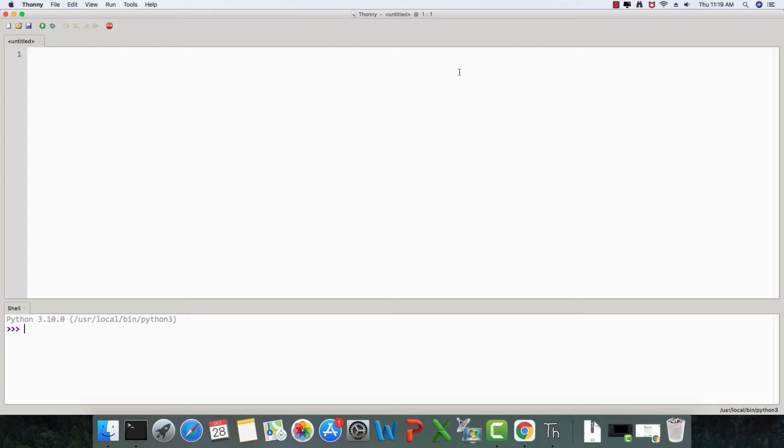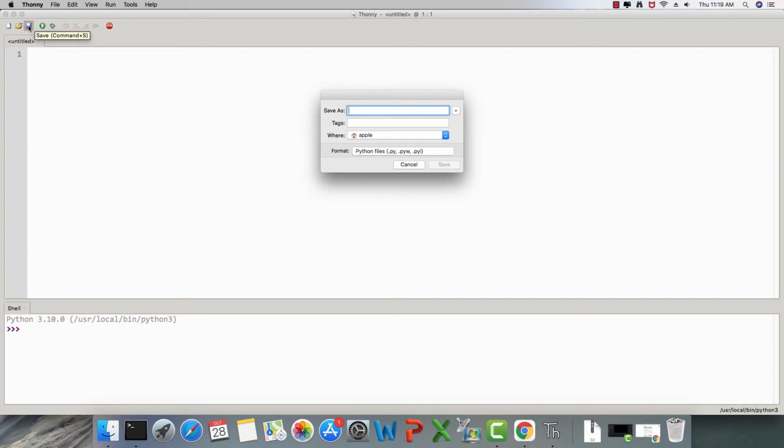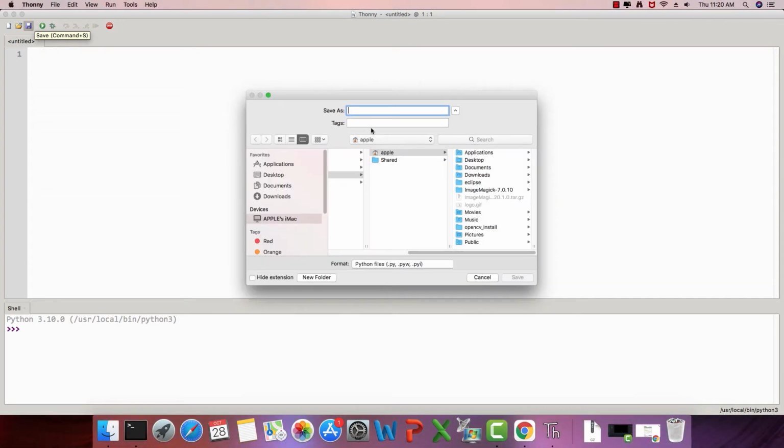Okay, so let us have a small overview of the Thonny Python editor. So here we have the command prompt and here we have the script mode. You can just go ahead and save it. It is going to open the save as window, and you can actually save your script to a location on the disk.